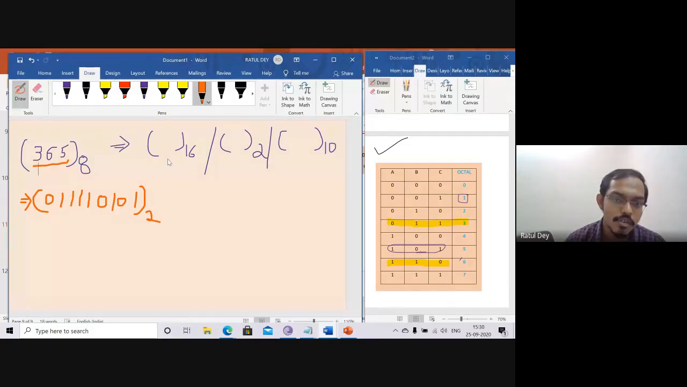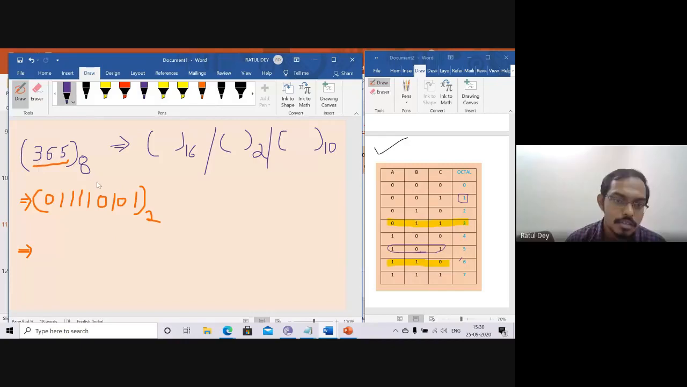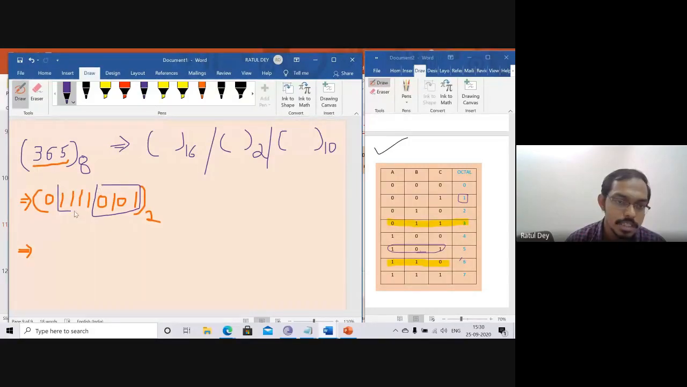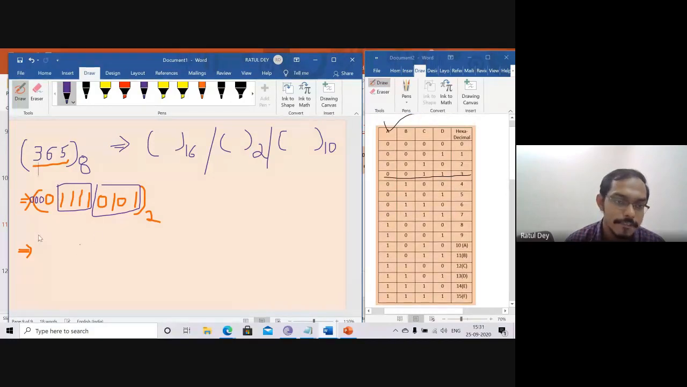Now can anyone say how we can convert to the hexadecimal number system? So we make groups of four, meaning every group has 4 digits. We take this one as one group, the next one as another group, and for the remaining we put extra zeros with that.